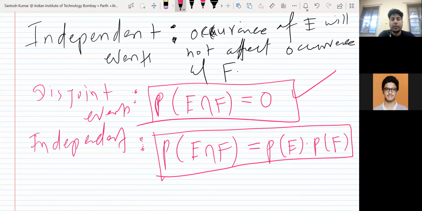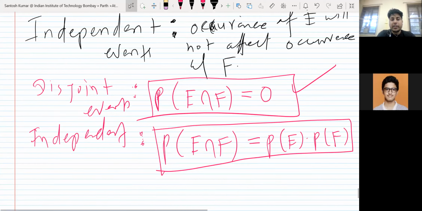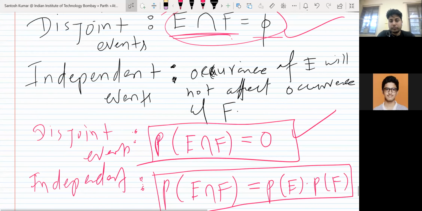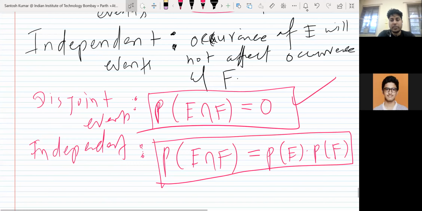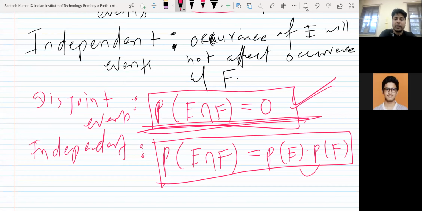Disjoint events means E and F are said to be disjoint if probability of E intersection F is 0. Two events E and F are said to be independent if probability of E intersection F is equal to P(E) into P(F). So you can see both are different. Two events may be disjoint, may not be independent. Two events may be independent, may not be disjoint. There is no relation between disjoint and independent. I want to say that. Okay, let's continue. Just for the difference, remember this definition of disjoint in probability sense, and the definition of independent in probability sense is this.